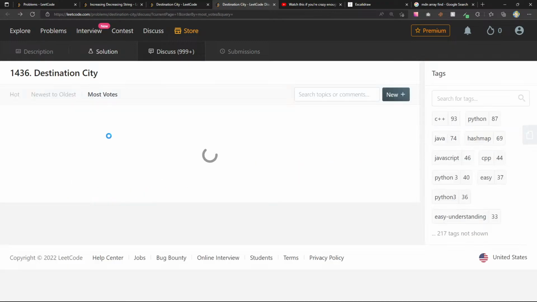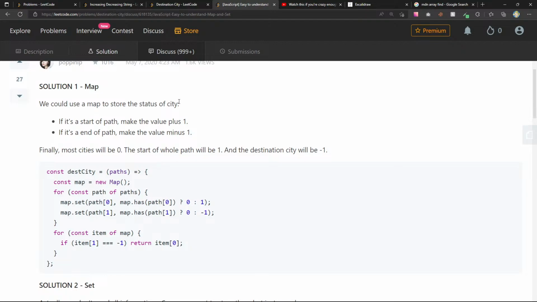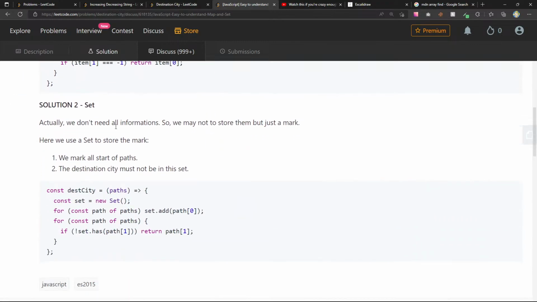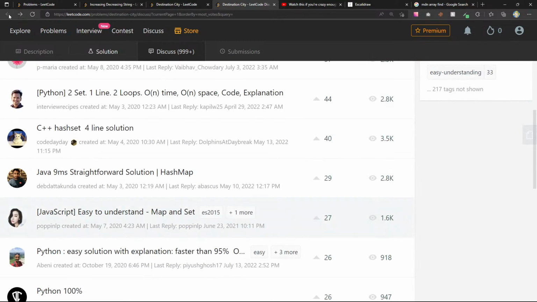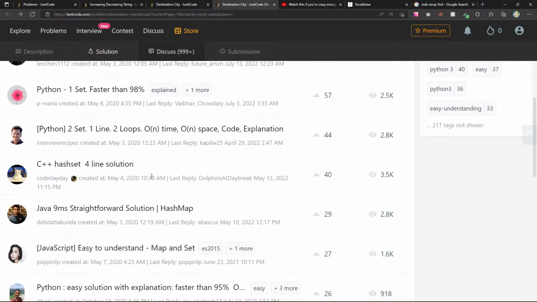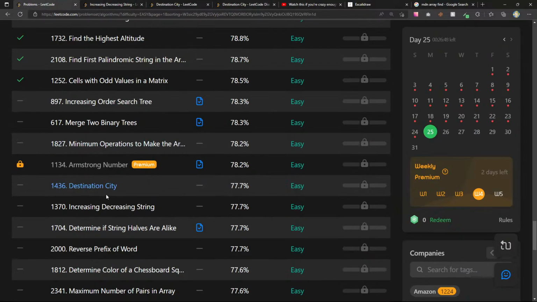Destination city. I want to see one that uses, like, a map and a set. If it's the start of the path, make the value +1. If it's the end of a path, make the value -1. Just to mark. The thing about some of these LeetCode descriptions is that as soon as there's one that's marked highly, all the other ones are just going to be variations of this one, so it's hard to find the next different one. Okay. Increasing, decreasing string.